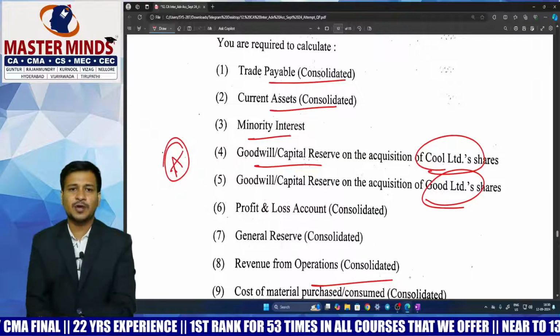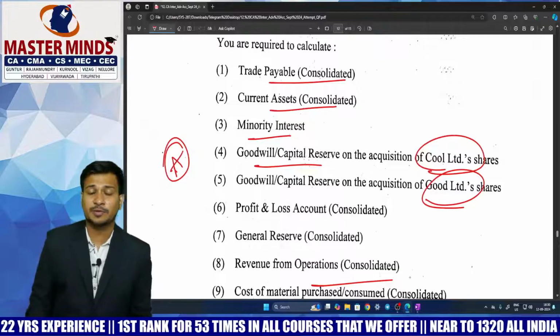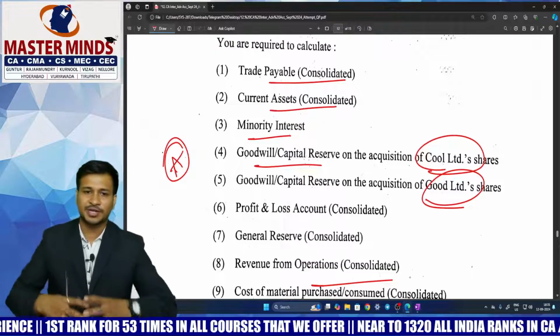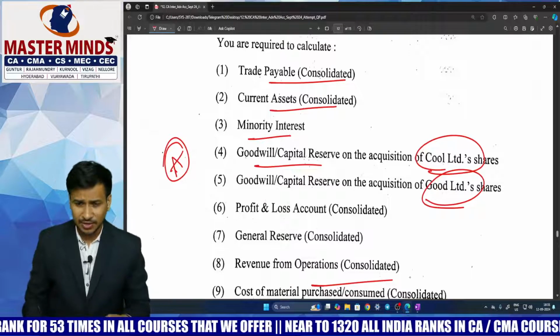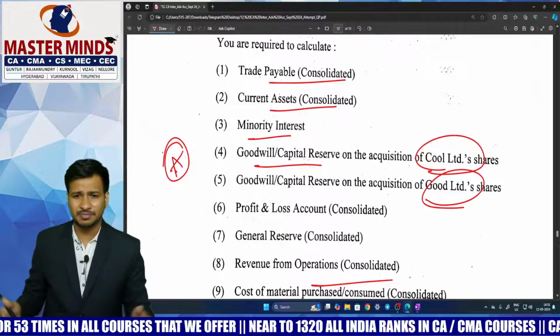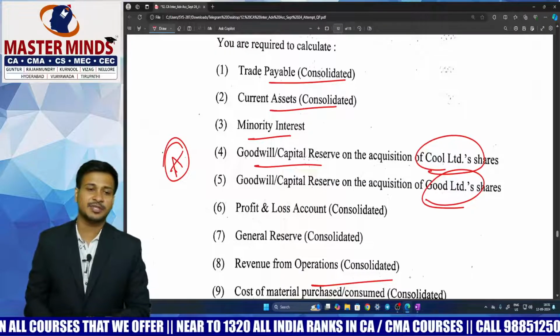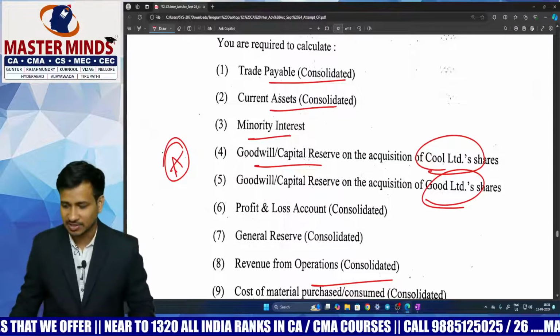So those students who had prepared consolidation are going to leave amalgamation for choice. Those students who had prepared amalgamation but did not prepare consolidation, they are going to leave this as choice. What's your recommendation, sir? If you are good at concept of consolidation, you have to attempt consolidation, because this is a very time saver question. If not, it's highly recommended to you to solve just the amalgamation question, and consolidation you can leave as choice, because